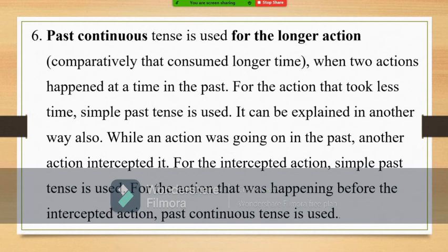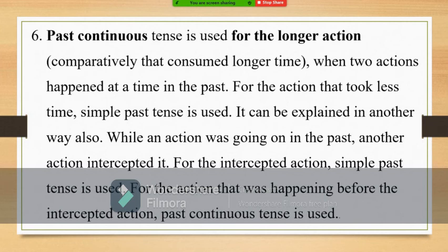That means at a particular point of time in the past, two actions happened, and between those two actions, one consumed more time and the other consumed less time. The action that consumed longer time should be expressed in past continuous tense, and the action that consumed less time should be expressed in simple past.